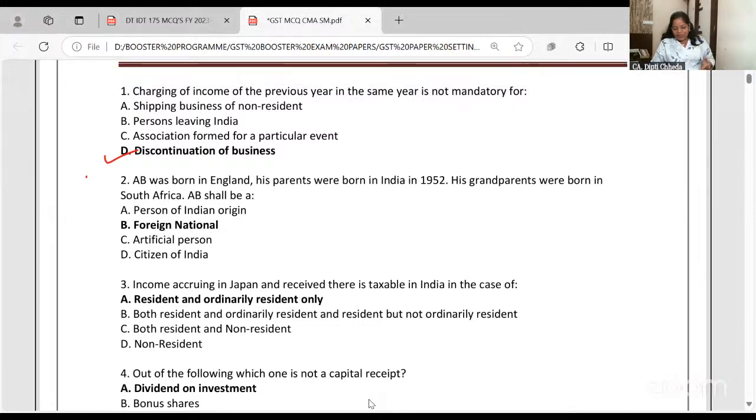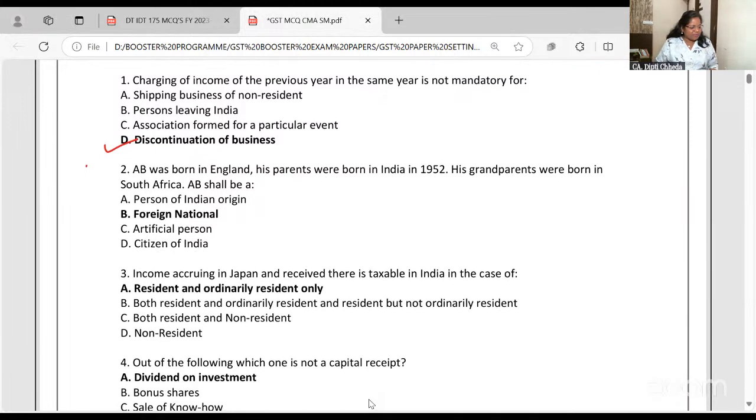Otherwise, we can discuss it, but more important is the way we learn the concept. Right. If there is a discontinuation of the business, then you can file your return from April to August. Say in August 2023 you closed your business. So for April to August, you can file the return now also, or next year also. Rest all is mandatory; previous year and assessment year are the same.